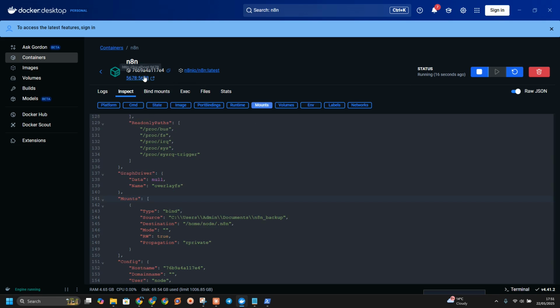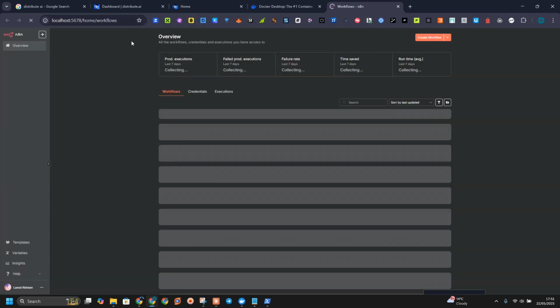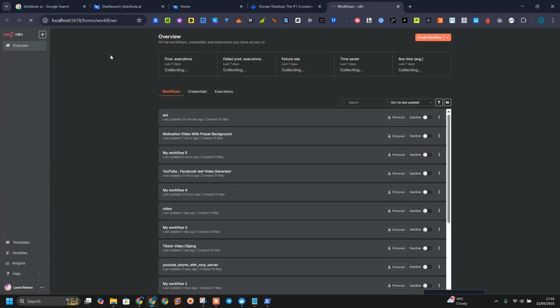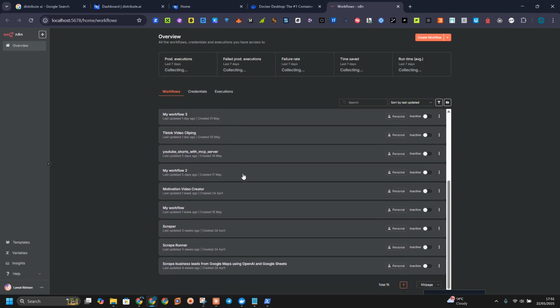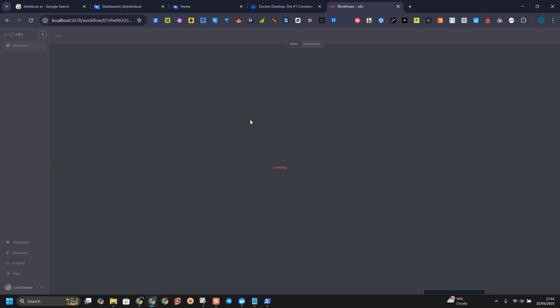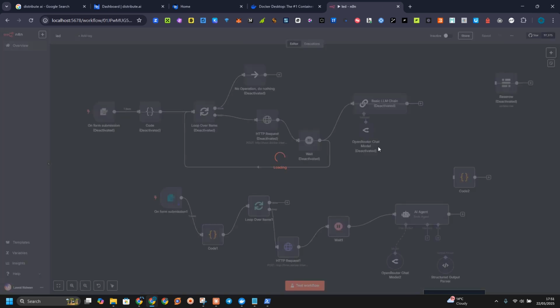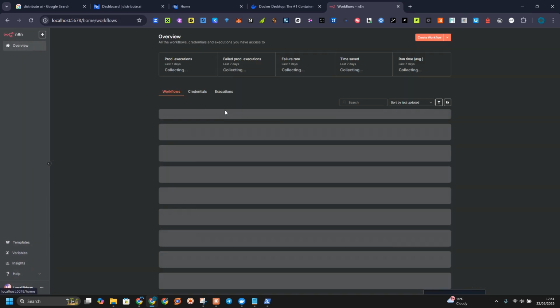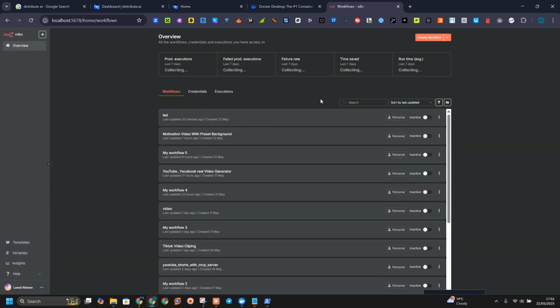Now let us fire up our n8n. We are going to see our n8n on this local disk. The reason why you are seeing the slash setup is because I actually backed up my workflow. This is the last node I ran before filling the workflow. So just input your name, password, and everything like that. If you want to back up your folder, just make sure you back up your folder.